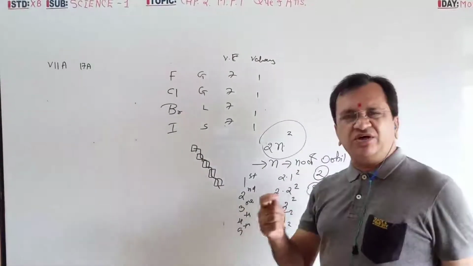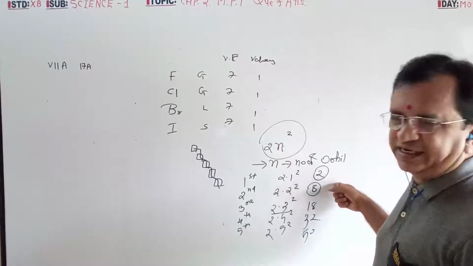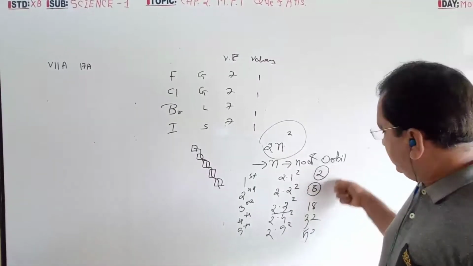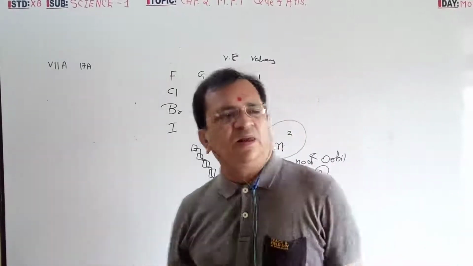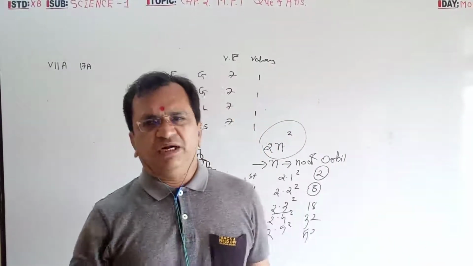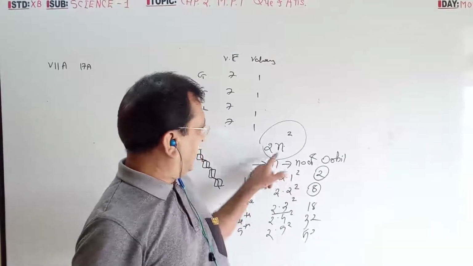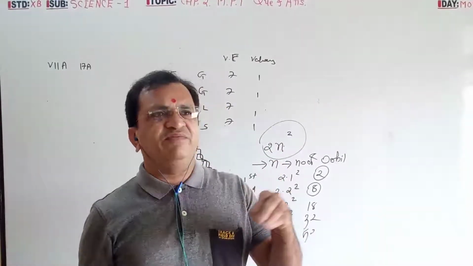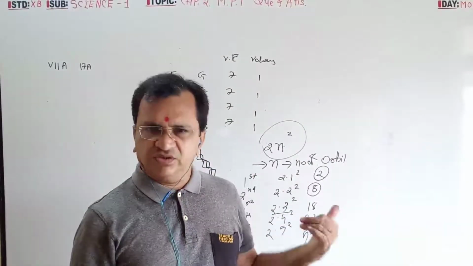If there is only one orbit, it is 2. If there are 2 orbits, the first is 2, the second is 8. If there are 3 orbits, the first, second and third orbits together hold 28. But they have asked only the outermost orbit capacity. So instead of n, if they ask for third, you write 3. If they ask for 4, you write 4.